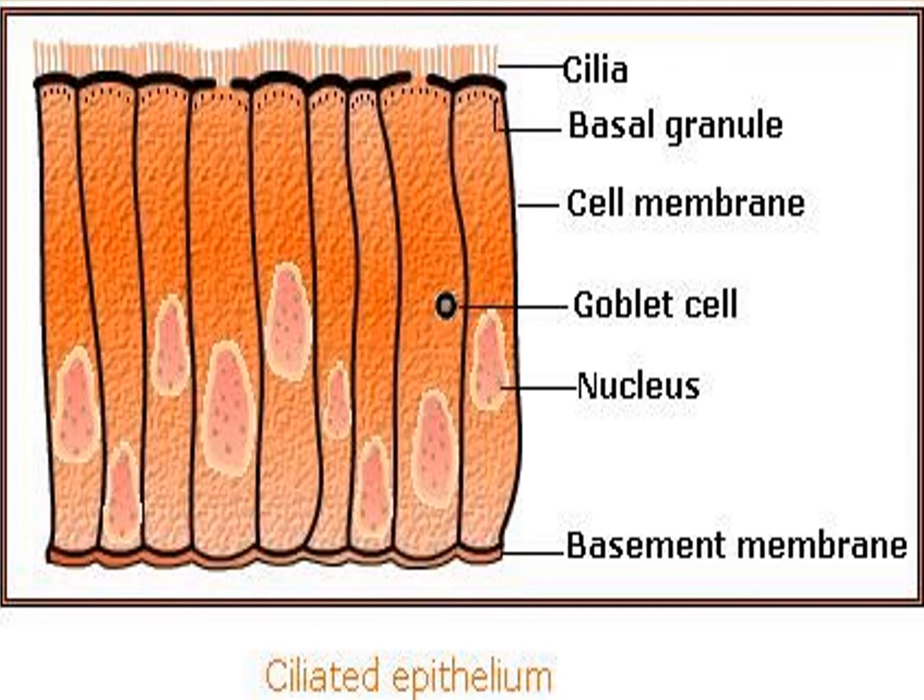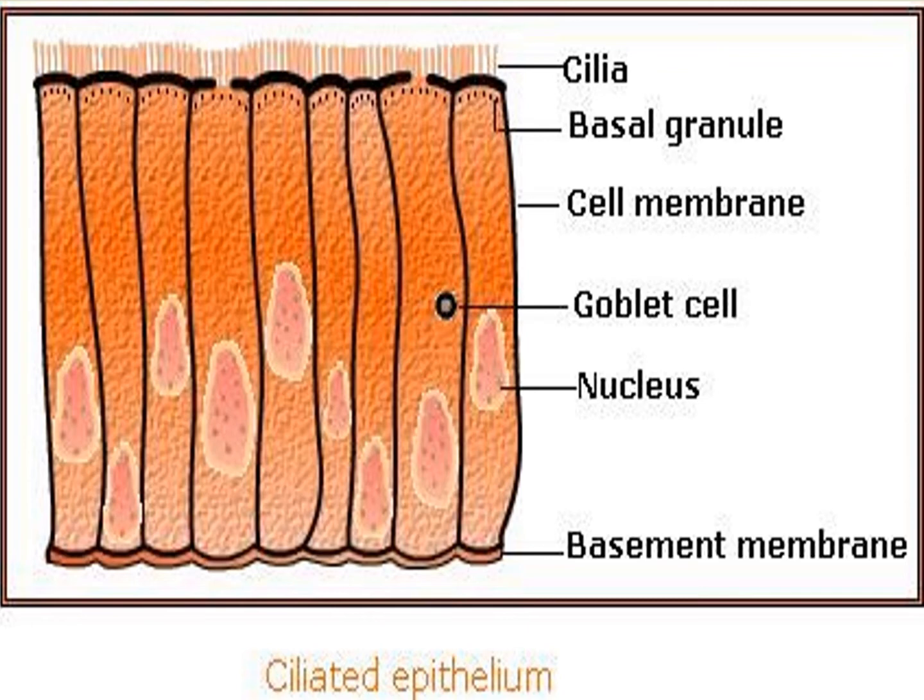These four places have ciliated epithelium cells. See the picture: cilia, basal granule, cell membrane, goblet cell, nucleus, basement membrane.